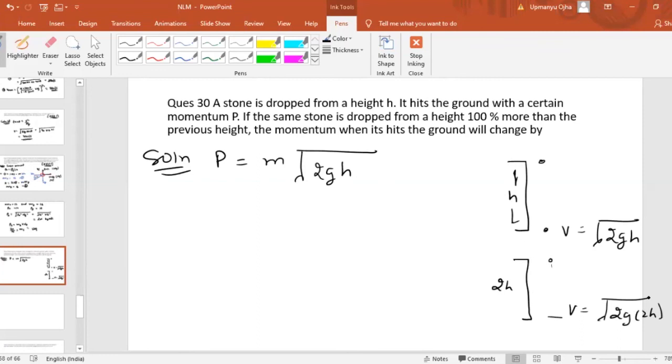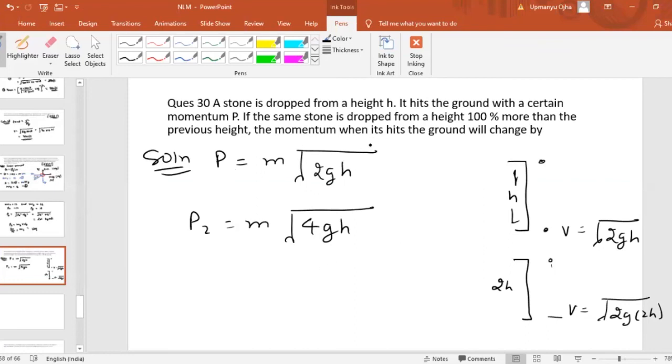So the momentum in the second case, p2, is mass into velocity, equal to m root of 4gh. That is the new momentum when dropping from 2h height, and this is the momentum when dropping from height h.